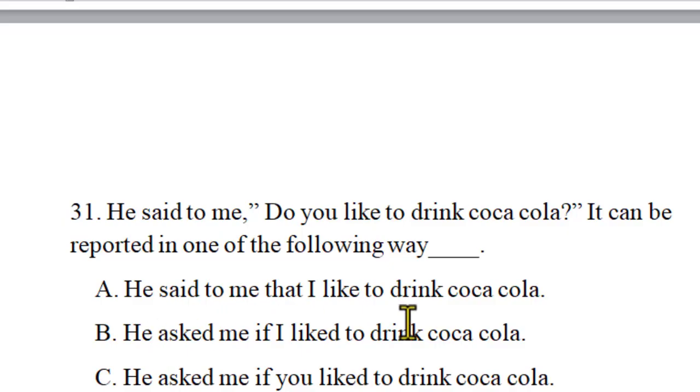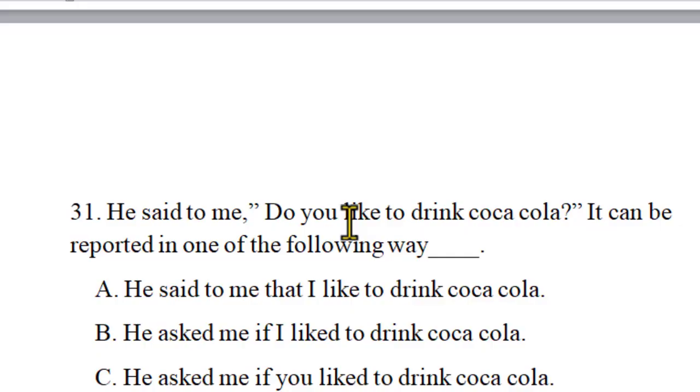He said to me, do you like to drink Coca-Cola? It can be reported in one of the following ways. Do you like to drink Coca-Cola? Exactly. Reporting speech, reporting question, reporting command, and the other. So we have some more ways or rules of changing direct into indirect speech here. This is called a yes or no question. If you want to change this reporting question to a reported statement, the pronoun must be changed, the tense can be changed, the time expression can be changed, the adverbs can be changed, the adjectives can be changed.